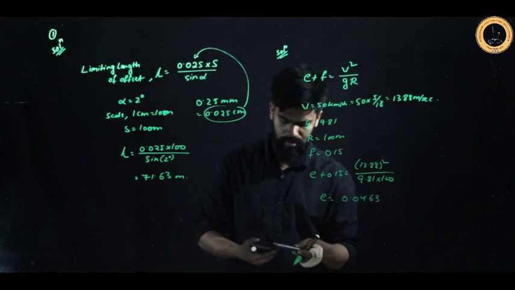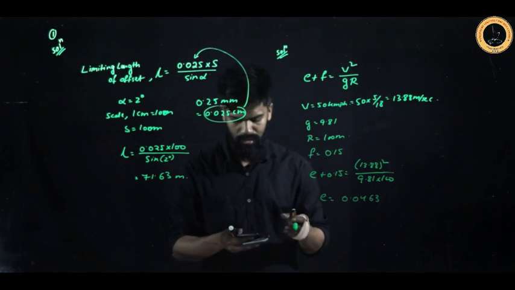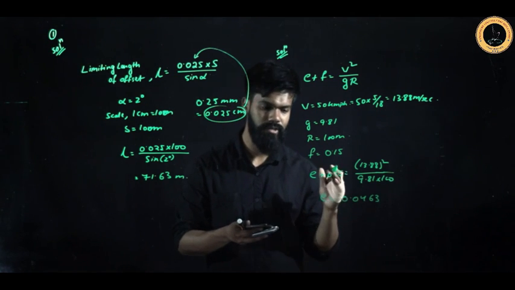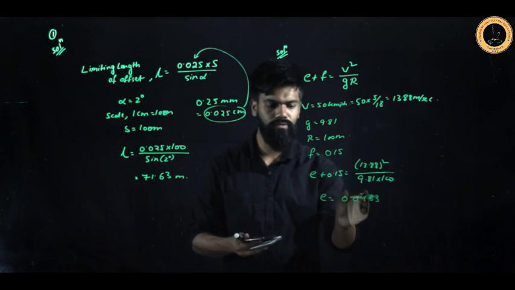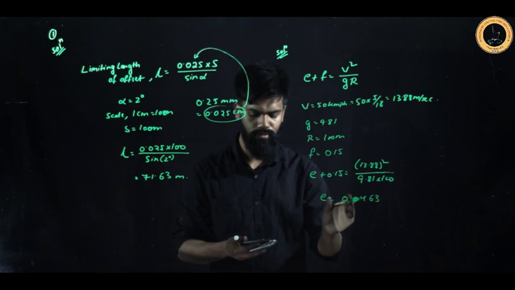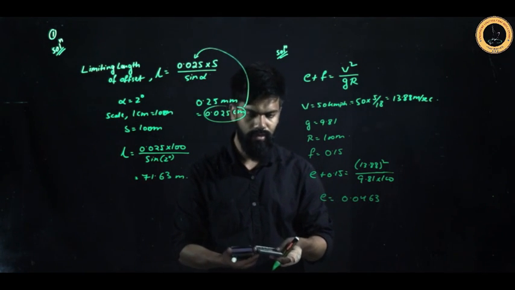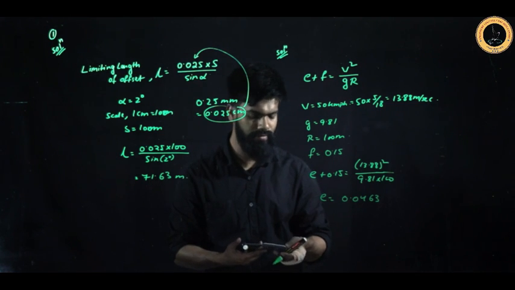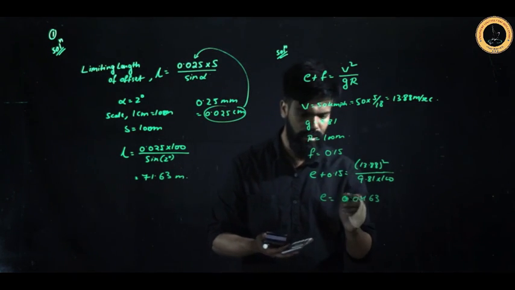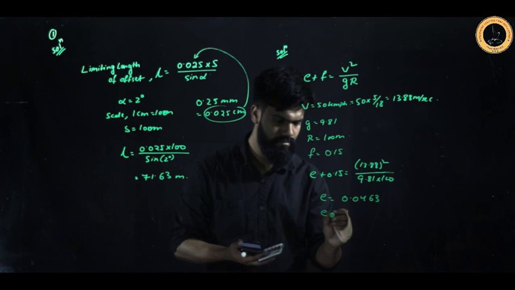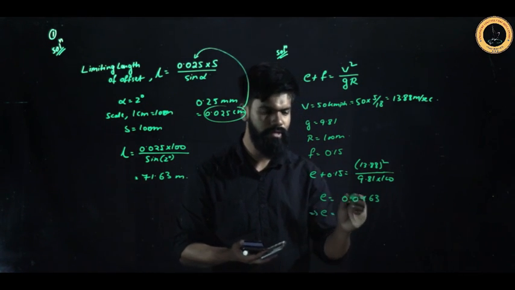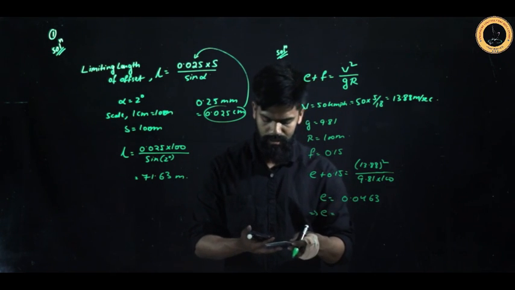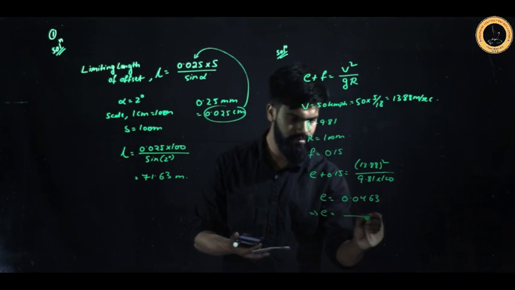0.0463. Now, if you see the option, in the option it is given as 1 in something. So the super elevation, this value is obtained in your decimal point of view, right? So you have to obtain it in 1 in some form. So if I want to obtain this one in 1 in n form, then what I can do is I can simply convert this one.